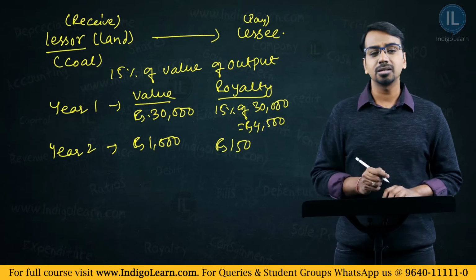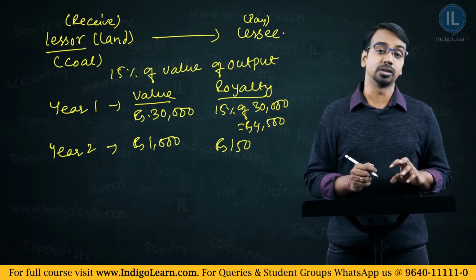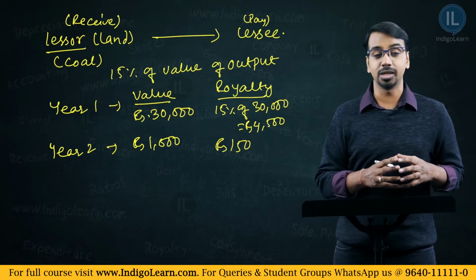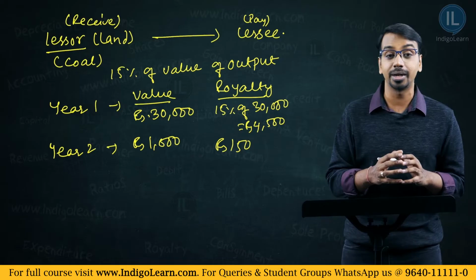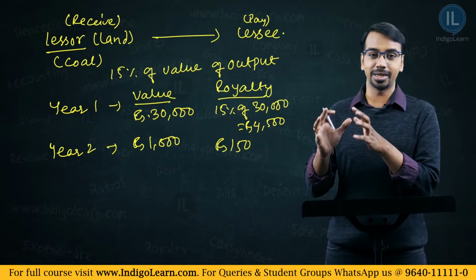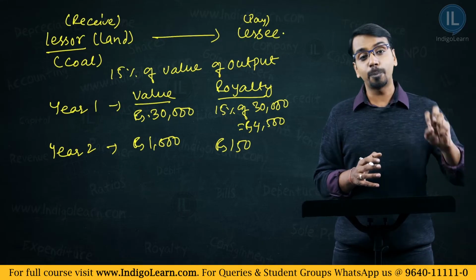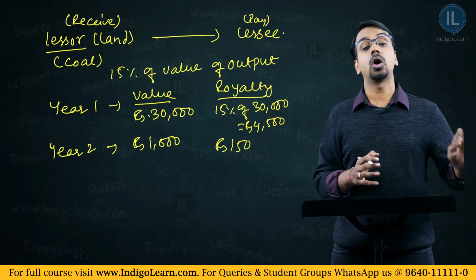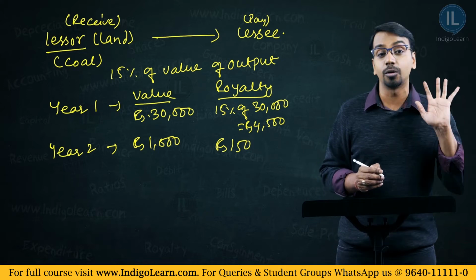Now, the lessor thinks, what is the fun in giving a piece of land for extraction for only 150 rupees? So, what the lessor introduces is something called a minimum rent. Now, what is this minimum rent? The lessor tells the lessee, boss, extraction business is yours. I don't know how much is lying underneath the land. You pay me a minimum rent of 10,000 rupees.